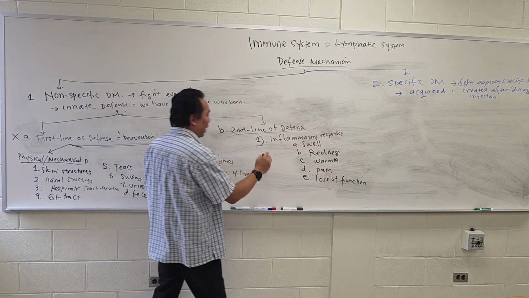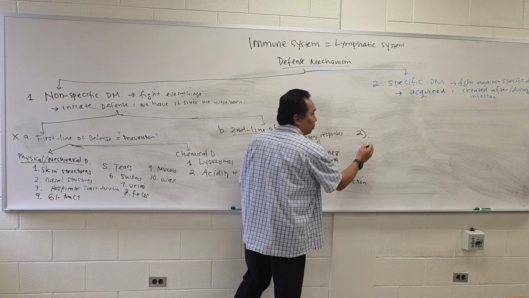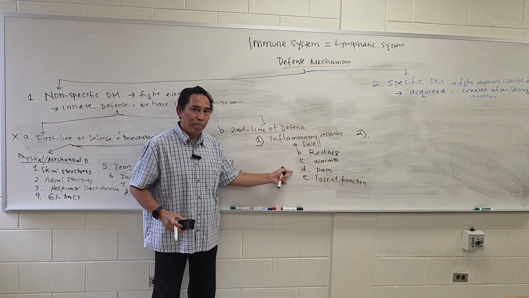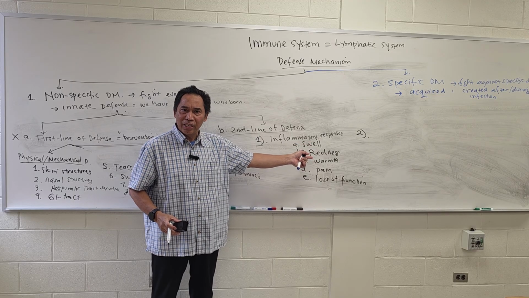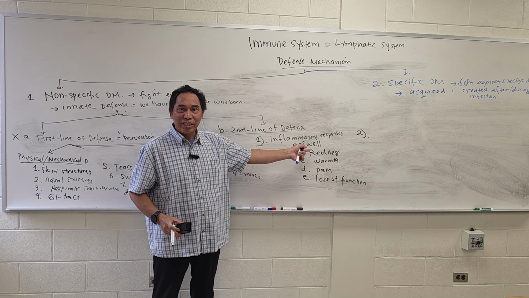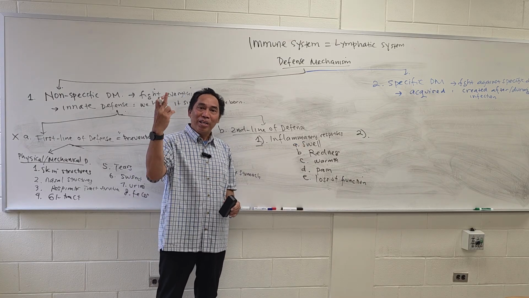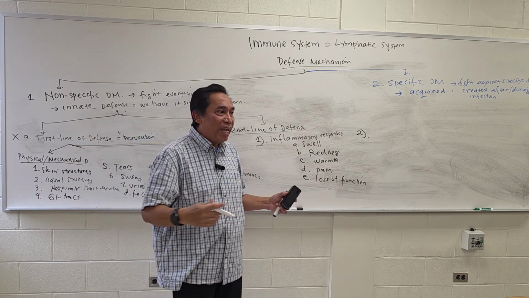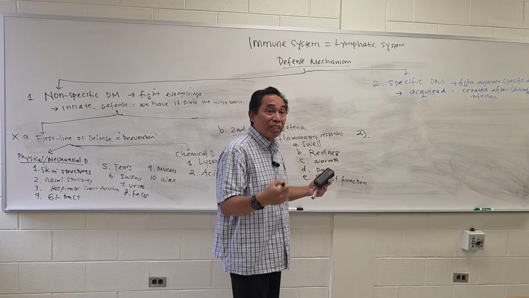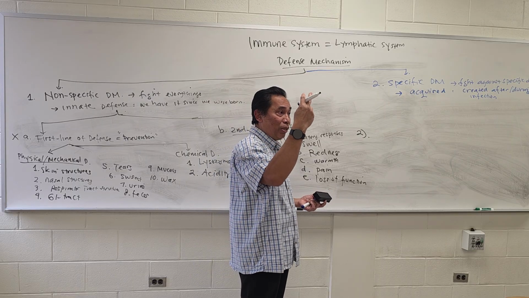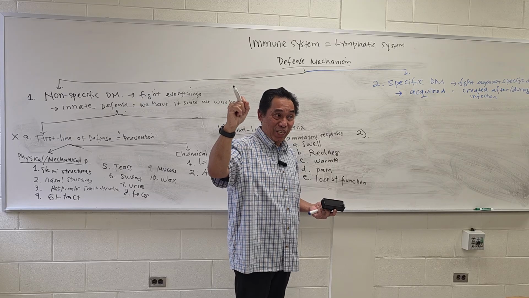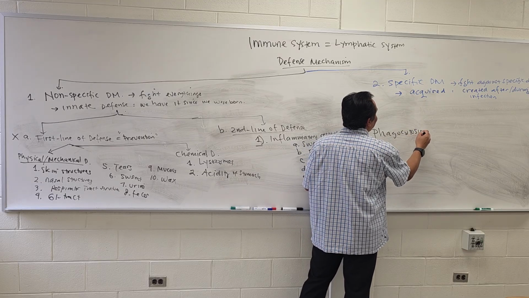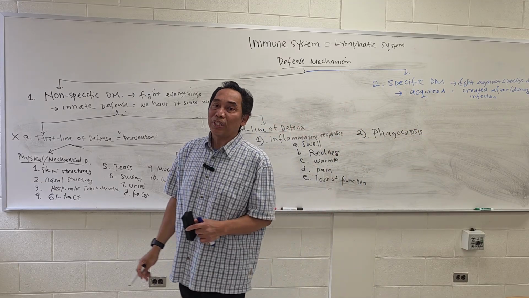What is next happening on the second line of defense? Remember, on the infectious area, the blood will go there and mostly will carry what? The army, which is the white blood cell. There are two armies that are going to do their job first. The one that's going to eat bacteria is called the phagocyte, right? The two phagocytes are neutrophils and monocytes. Are you with me? And the process is called phagocytosis. Okay? So that's the process name.